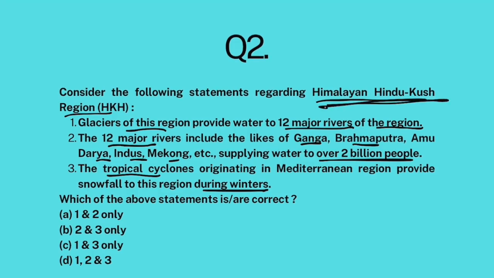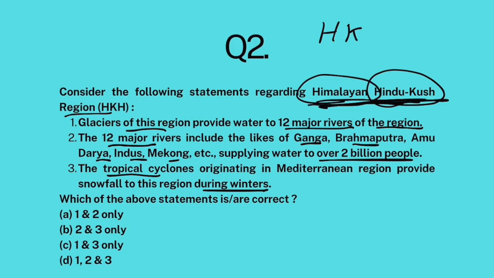Now, Himalayan Hindu Kush region is basically a range of mountains. This range starts from the Hindu Kush range and then extends to the Himalaya till the northeast of India. So it starts somewhere in Afghanistan, Central Asia, and then extends through the Himalayas to the entire northeast. This range, also known as HKH, Hindu Kush Himalayan range, is home to a lot of glaciers, and these glaciers feed water to 12 major rivers.